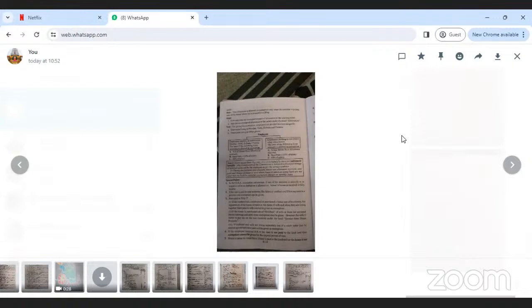Next, the third heading, third unit: income from house property.